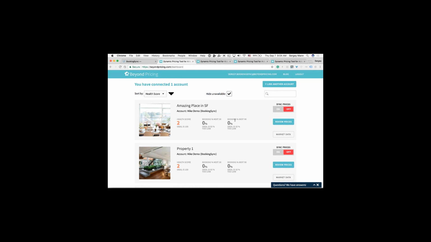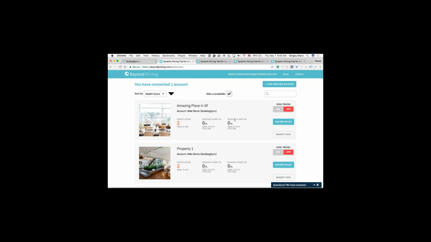To explain what these are, the booking percentages just show you what percentage of the days are booked for the next 30 days and the next 90 days. So basically the immediate future. The thinking there is you obviously don't want these to be too low, because that means you have a lot of empty days and you're missing out on a lot of revenue.